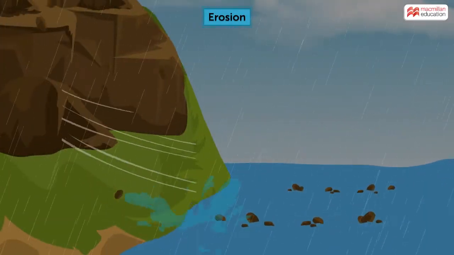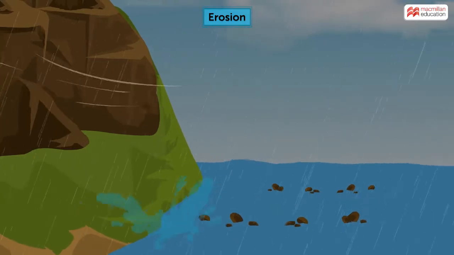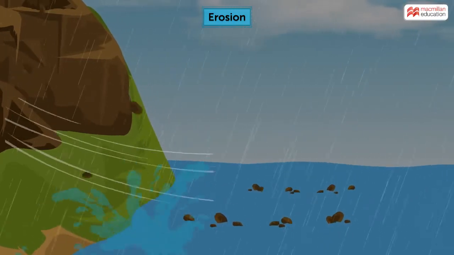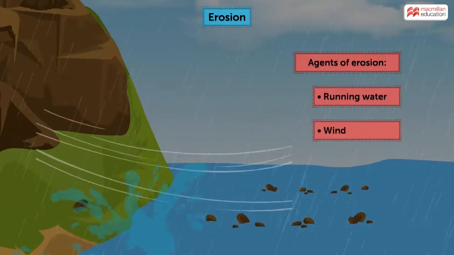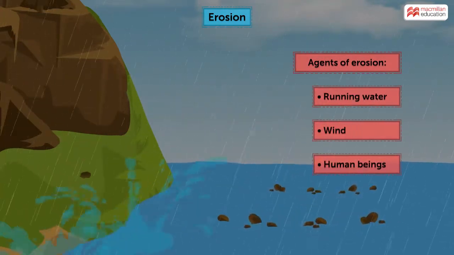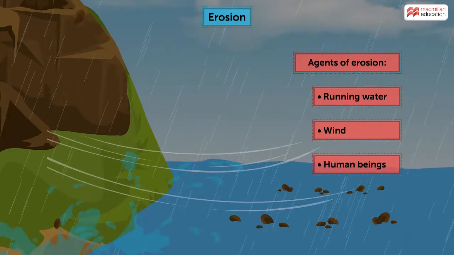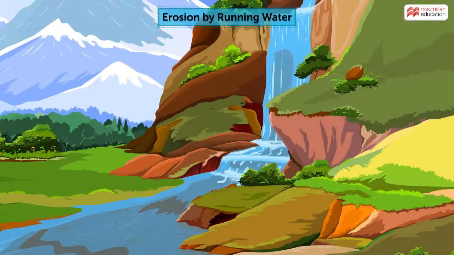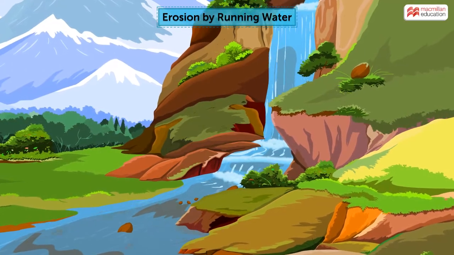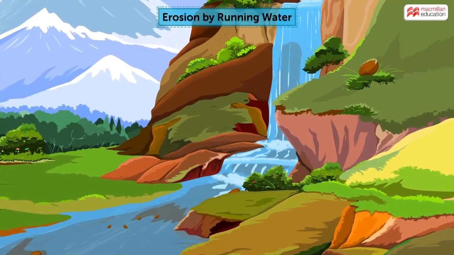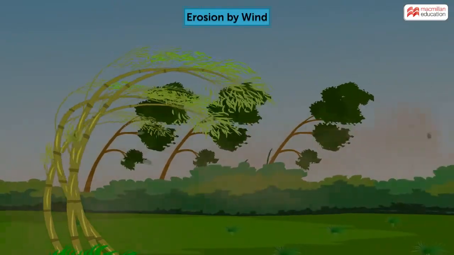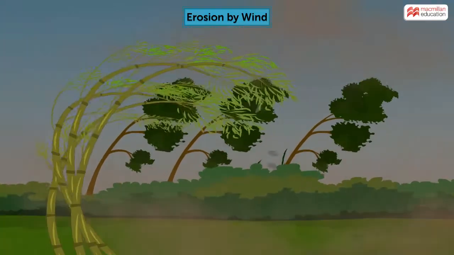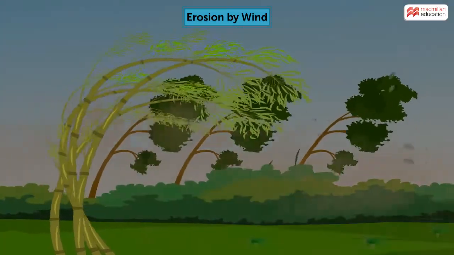The broken rocks and soil particles are carried far away by the process of erosion. Running water, wind, and living beings are the major agents of erosion. Water of a river flowing down a hill carries a lot of mud and rocks with it. In a similar way, wind too carries soil and small rocks away from their original locations.